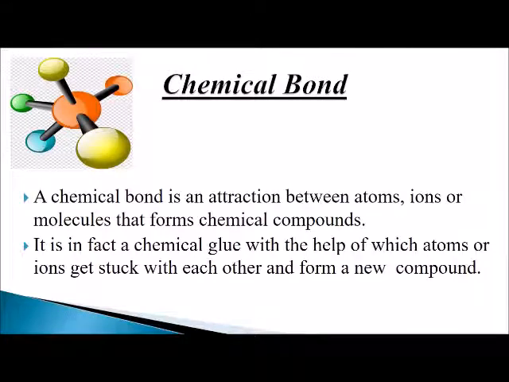The next topic is chemical bond, that is, how compounds are formed. I am going to tell you now. A chemical bond is an attraction between atoms, ions or molecules that forms chemical compounds. It is in fact a chemical glue with the help of which atoms or ions get stuck with each other and form a new compound.